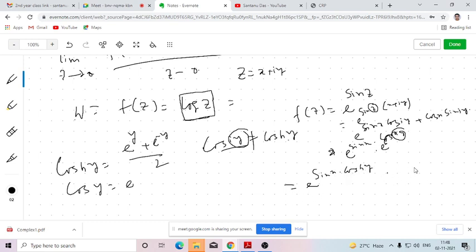But how can you separate real and imaginary parts? I sin hy, so there will be i cos x and sin hy. If I break that, the first part will be sin x cos hy, and the second part will be i cos x into sin hy. So you can break it, but u and v are multiplied, e to the power this plus this, that means e to the power this into e to the power this. Sir, at first I'm not breaking it in e format. I am just finding u and v.